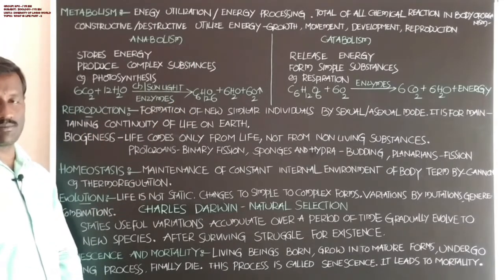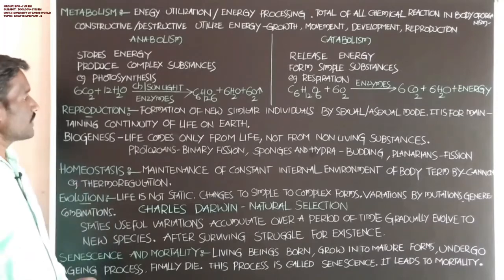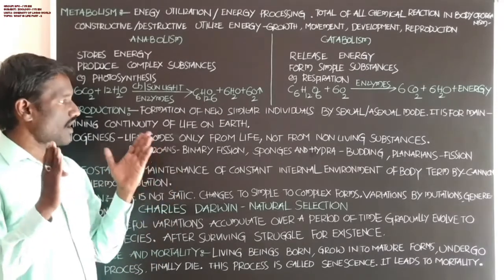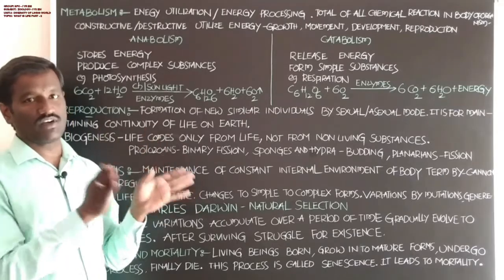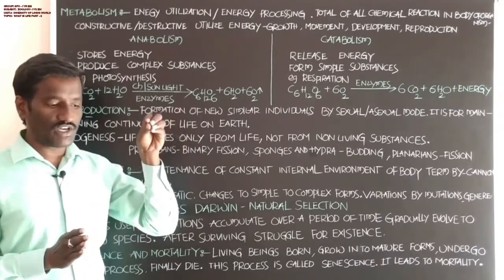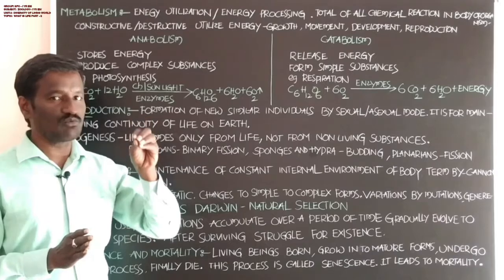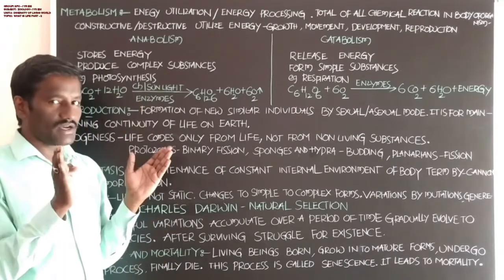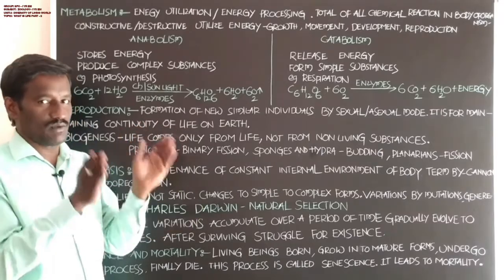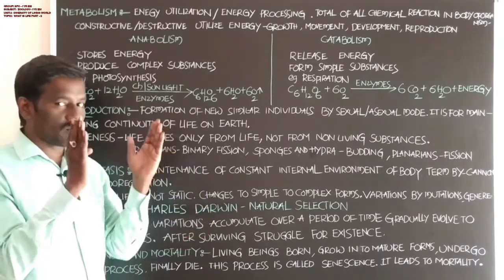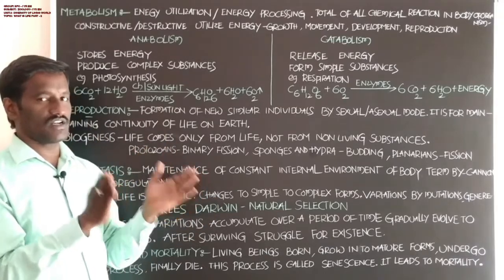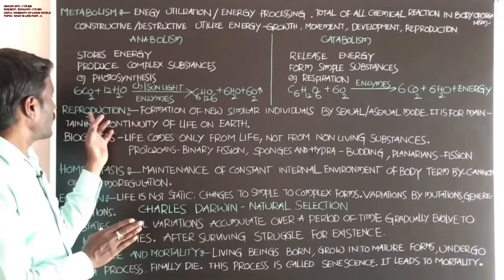Next, reproduction. What is the meaning of reproduction? Students, every organism forms new similar individuals, the same type of individuals. Parents produce offspring, similar type of offspring or progeny or next generation, that is called reproduction.